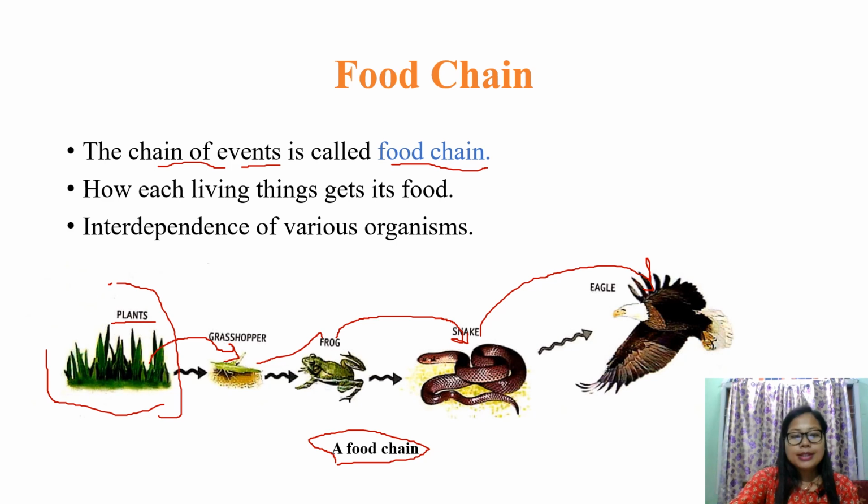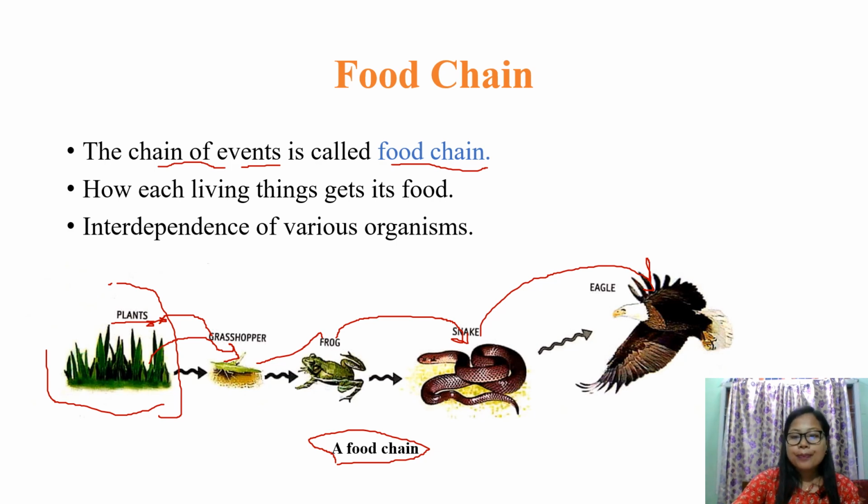So you can see the events happening here right from the start. The first event here is plants. These plants are eaten by the grasshopper, and from the grasshopper to the frog, and so on. You can see the chain happening one after another. It's going like a chain. So that's why it is called a food chain. The chain of events is called a food chain.